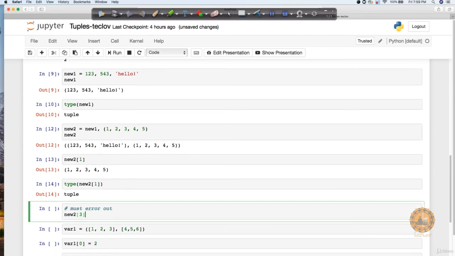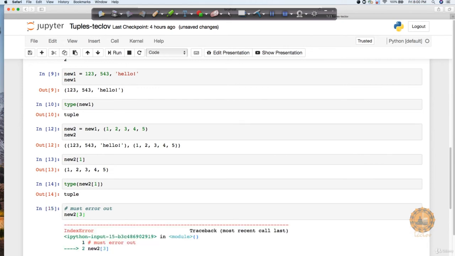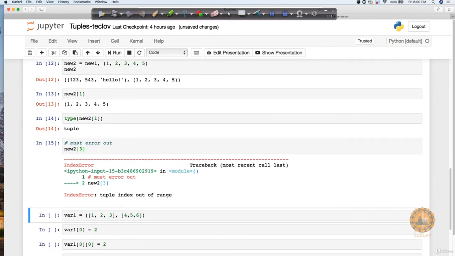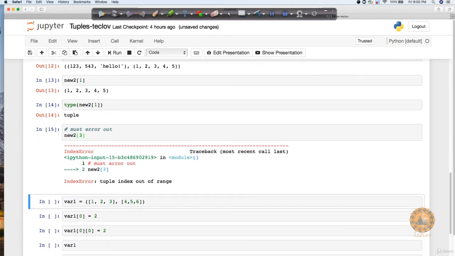Now if you try, let's say, new2 3, because right now in new2 I have only two tuple values, right? One is 1 2 3 and the second is 1 2 3 4 5. If you try to do 3, it is going beyond this index, so it should throw you an error. You can see that it throws an error because it can only understand either the 0 or 1 value, not more than that.